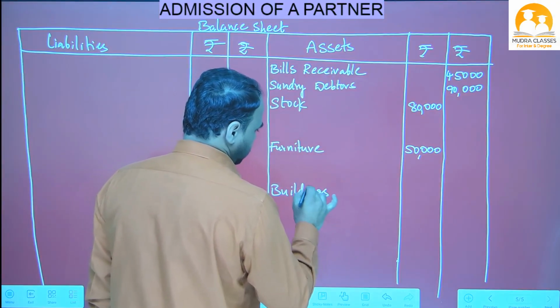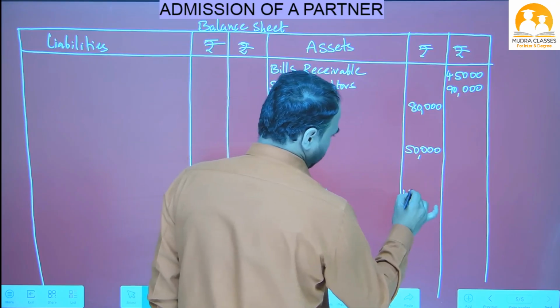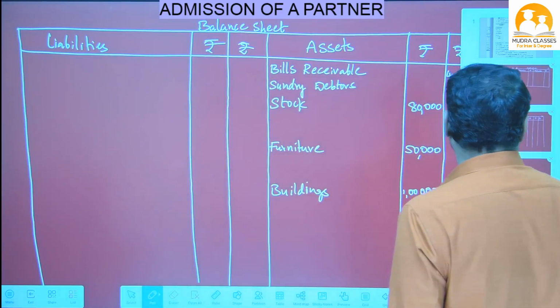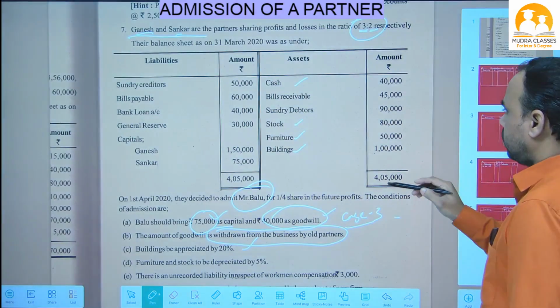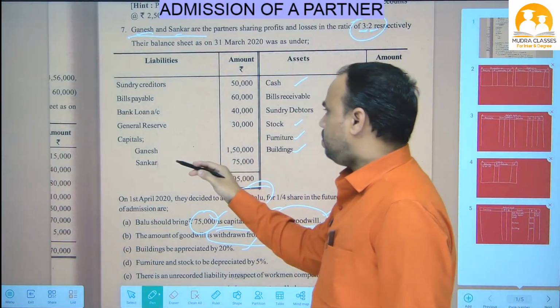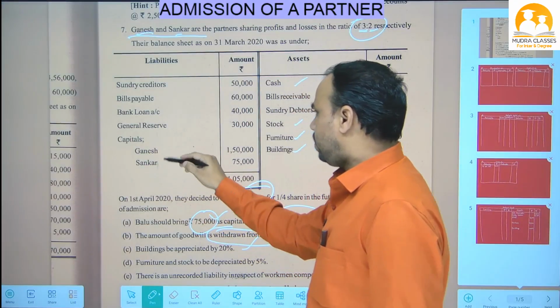Buildings also we have adjustment, so write in inner column 1 lakh rupees. Okay, next asset side, all items completed nana. Let's see the liability side. Liability side, what are the items given here?